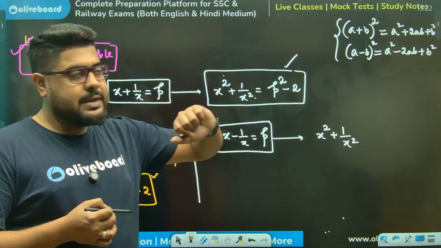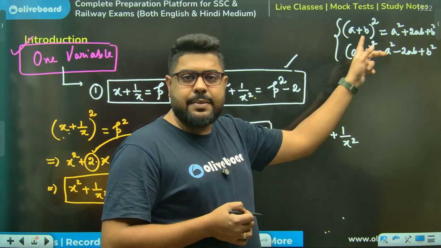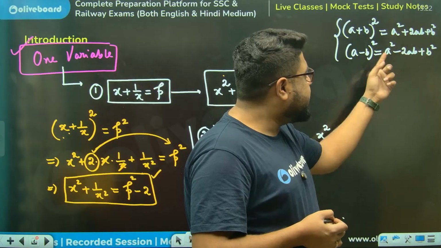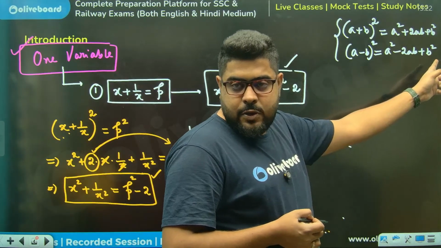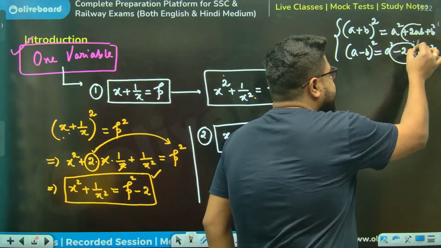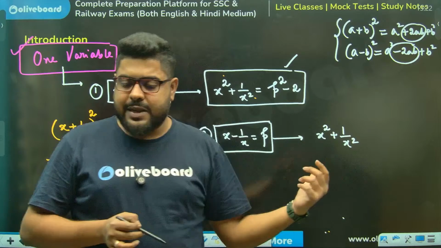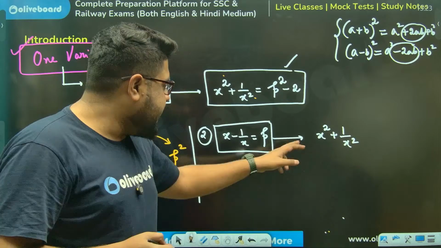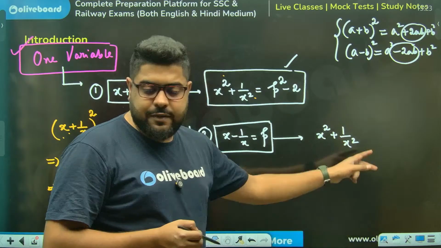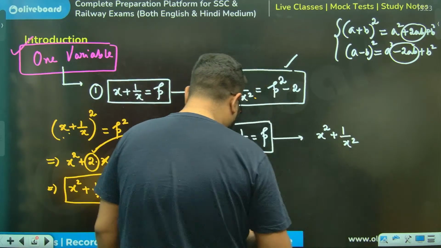Why is that? Whether it is (a plus b) whole square or (a minus b) whole square, it is always a square plus b square. Only the 2ab term changes; it becomes plus 2ab or minus 2ab. But a square plus b square is always plus. It will never change. You are getting my point? So that means what I'll get?